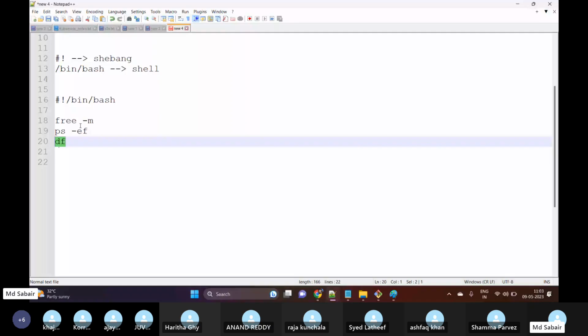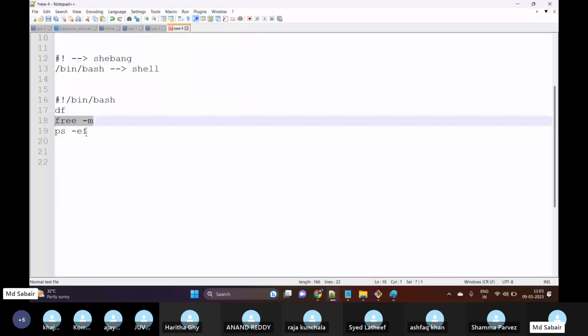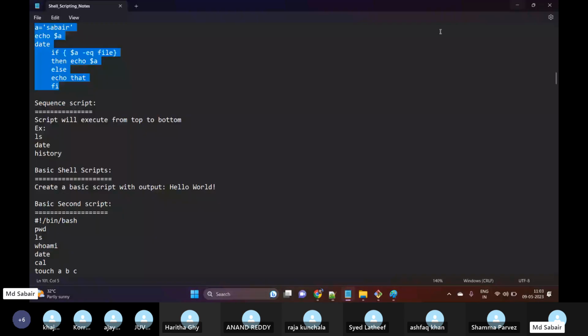If you want to execute something first, for example df, then we need to provide df at the very beginning. Then it will execute free -m, and then it will execute ps -ef. So the sequence for any script will be top to bottom only. The script will execute from top to bottom. Example: ls, date, history. Then ls will get executed first, date second, and the history command third.